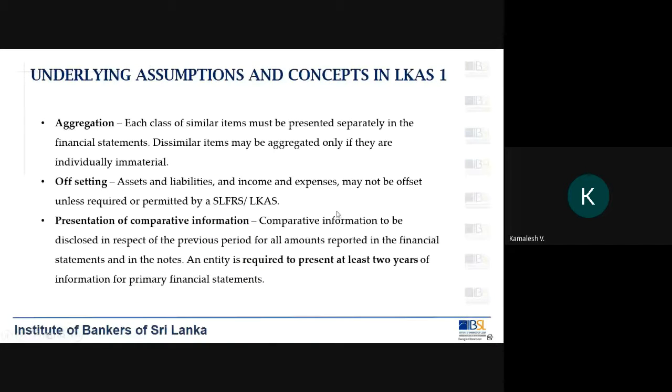Then, of course, I need not talk about the presentation of comparative information. As I told you, you need to present at least 2 years of financial information in your primary financial statements. That is, if you are preparing for 2020, you have to produce 2020 and 2019. If you are doing it for 21, then you have to provide 21 and 20.